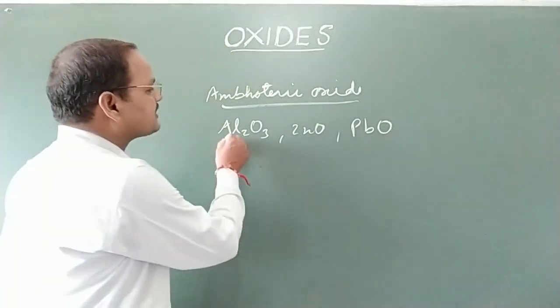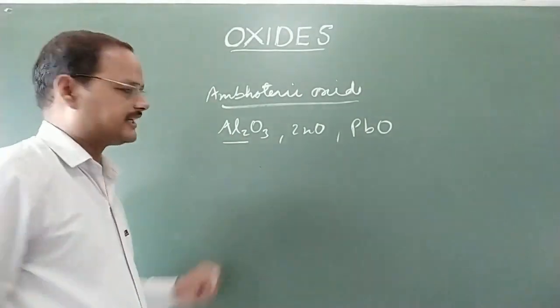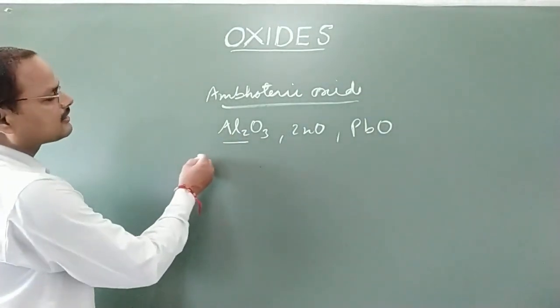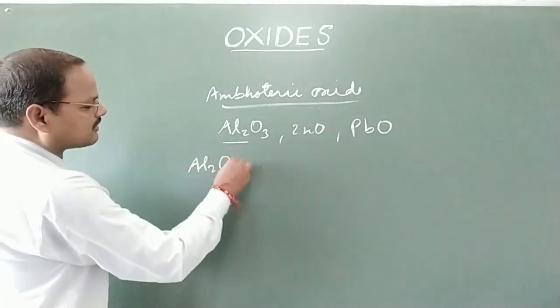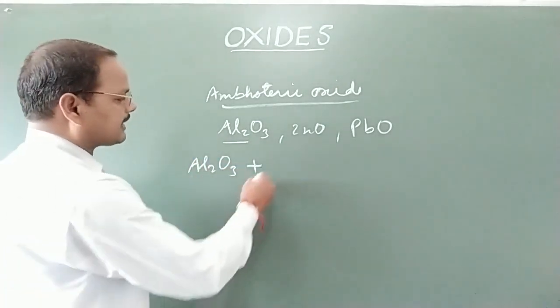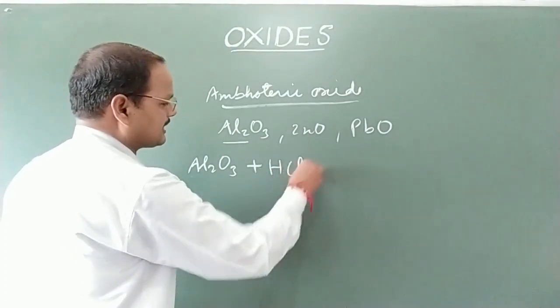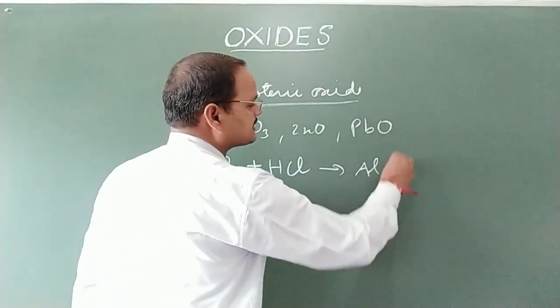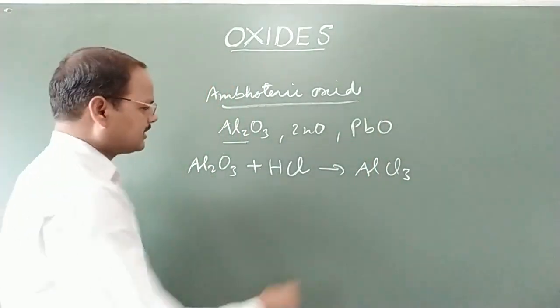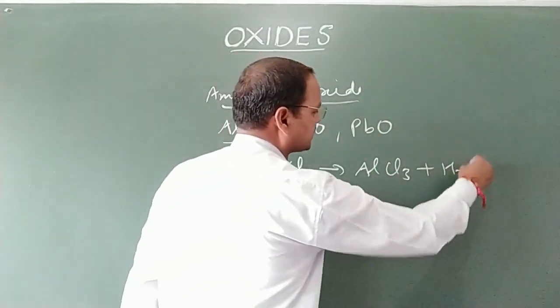Let us take this example to explain this behavior. Here I am taking aluminium oxide and it can react with acid like HCl and it will form AlCl3, aluminum trichloride, and we will get water also here.